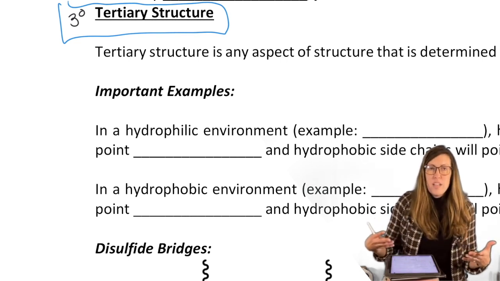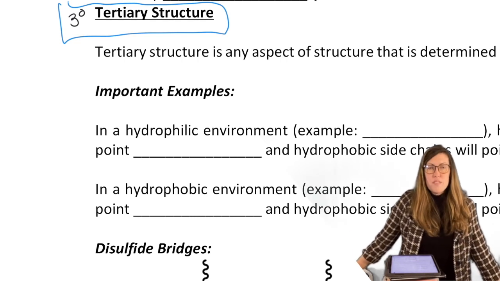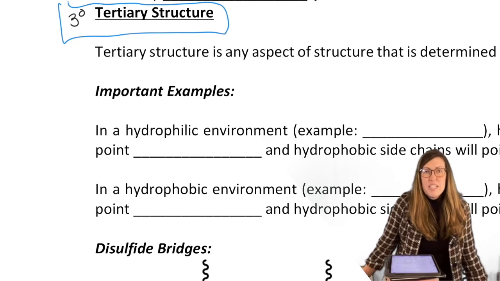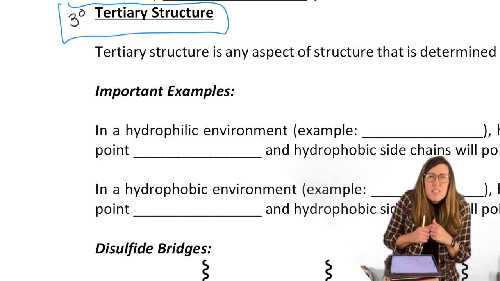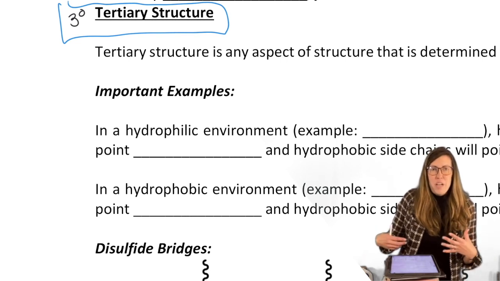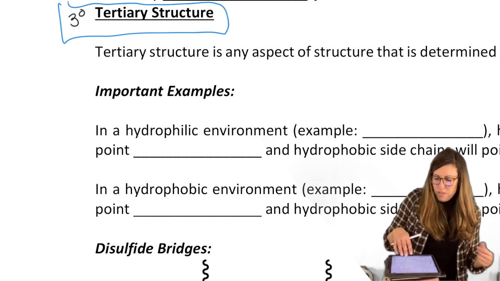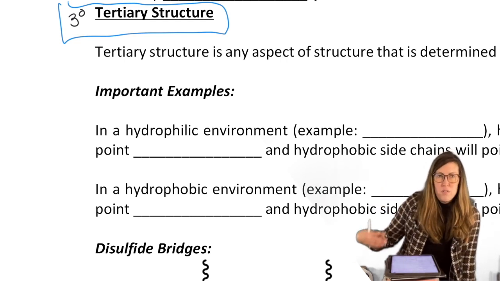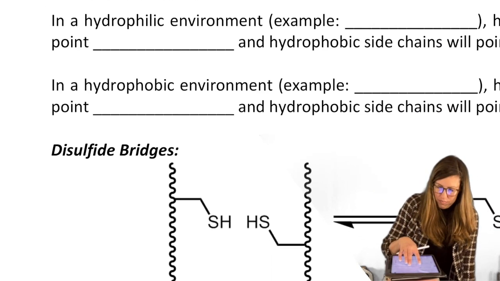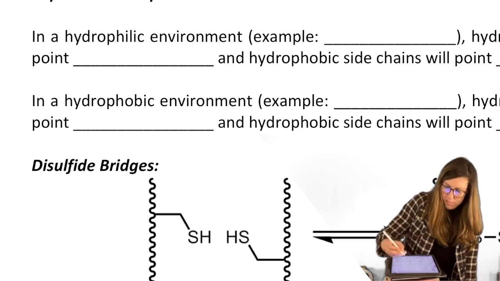Just like if you went outside on a hot day, you would probably spread out to not get sweaty and to air out, right? But if it was really cold and windy or rainy, you would huddle up. It doesn't mean your primary structure is altered. It's just how you're folding up, right? So it's the idea of it folding in response to the actual environment, not in response to its own inherent structure.